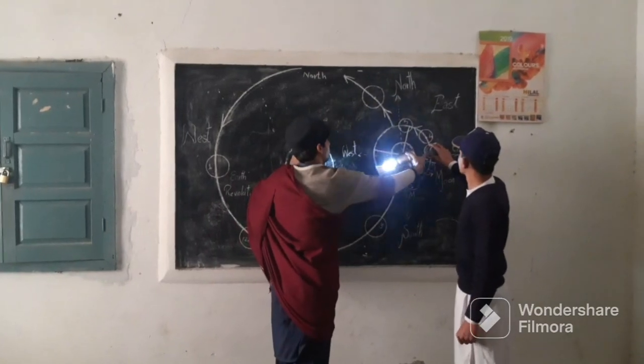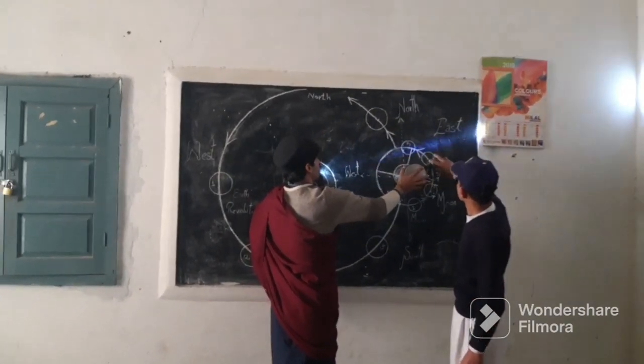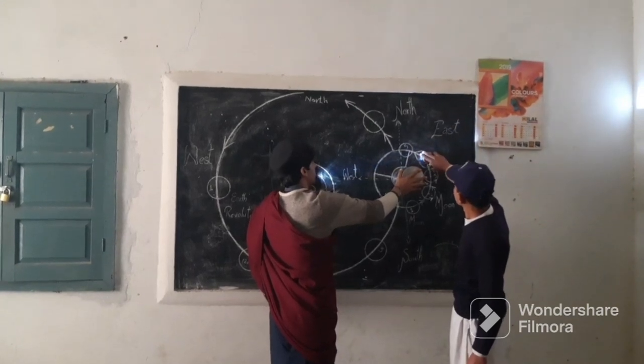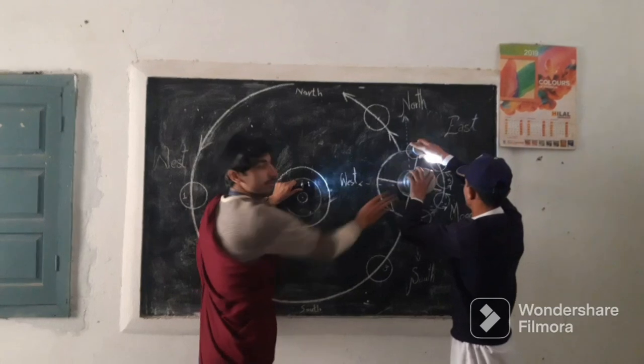Now if the moon rotates further, this becomes evening time, and this becomes night time.